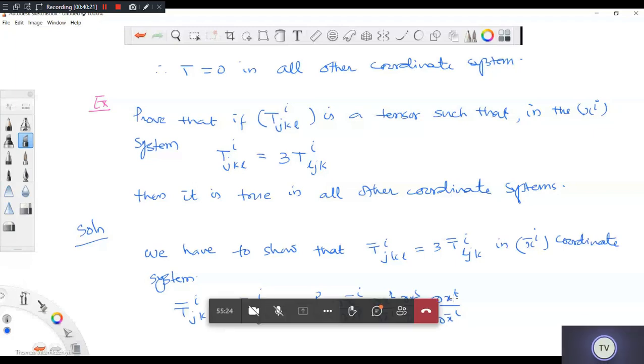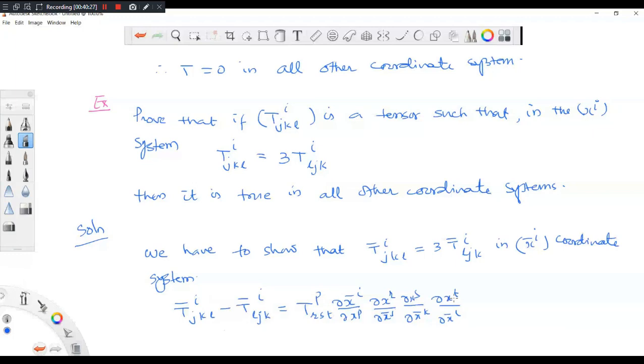What's the transformation law for the second one? T again P, and below, what will come? Instead of RST, RTS will come. Which did I change? J and K interchanged, and L came first.